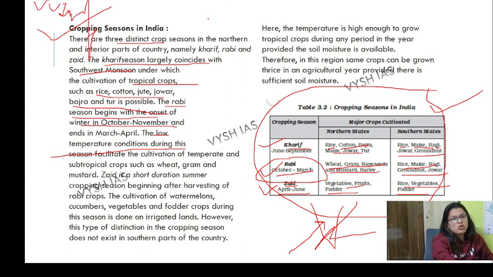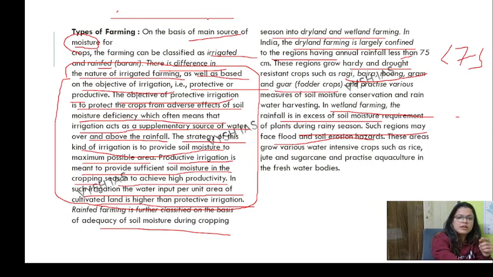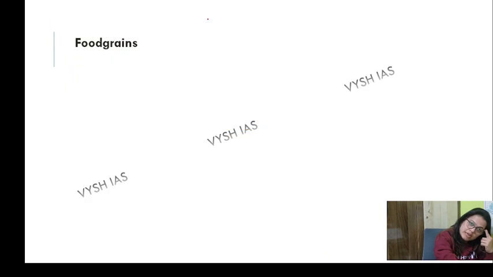This thing, geography, this is like the heart of geography. When we start ending geography, we end on climate or we end up on crops. We do not go on human settlement or population. If we talk about geography, we directly talk about either climate, weather, clouds or crops. Very important. Okay. Then types of farming, again important, protective and productive.